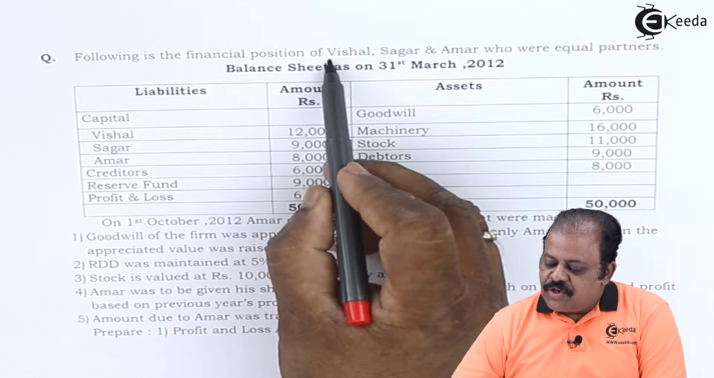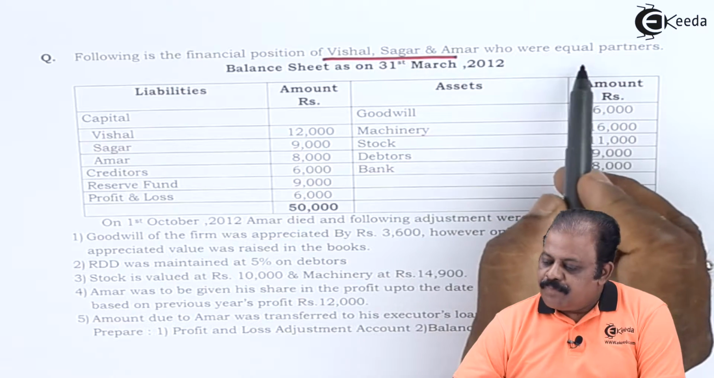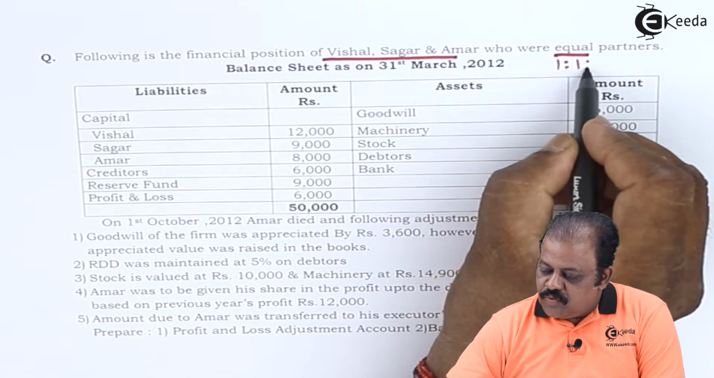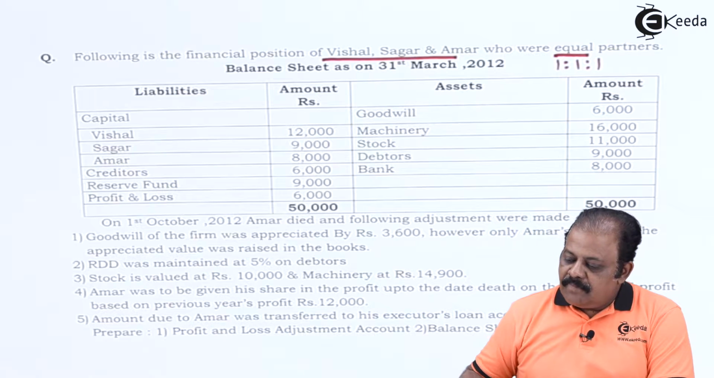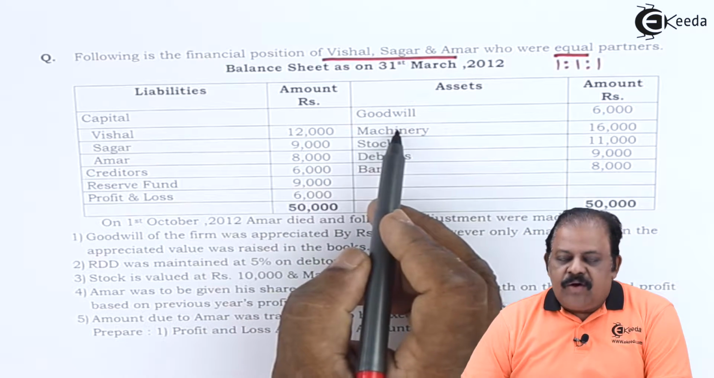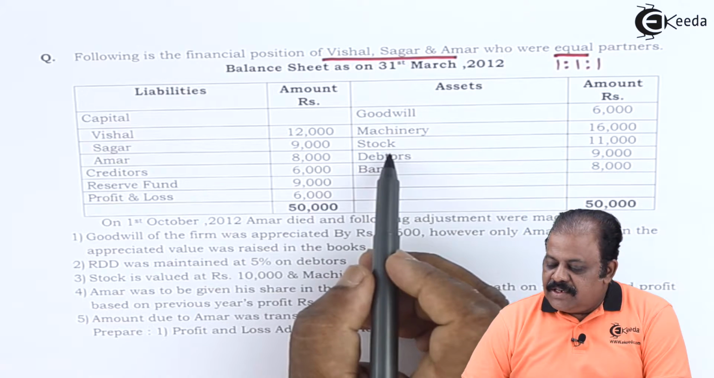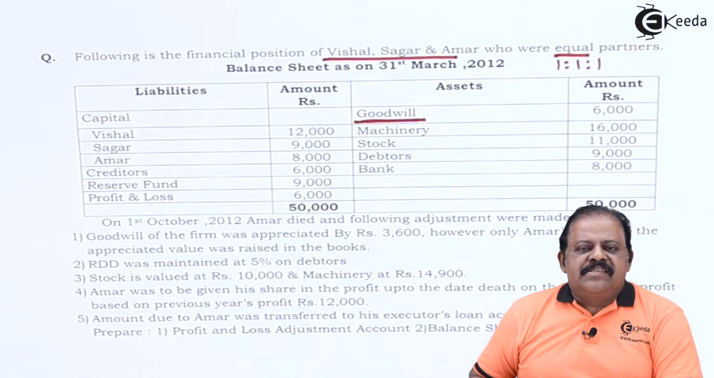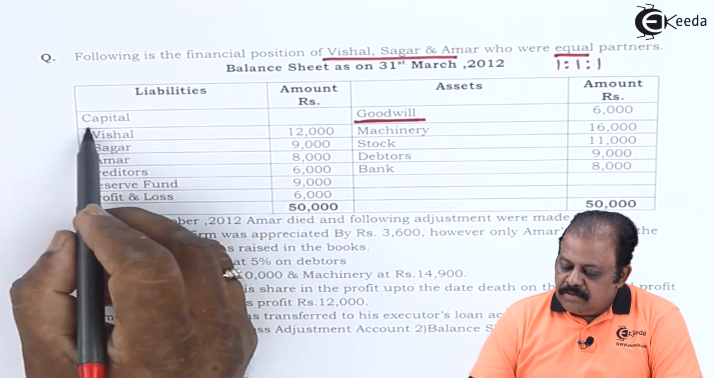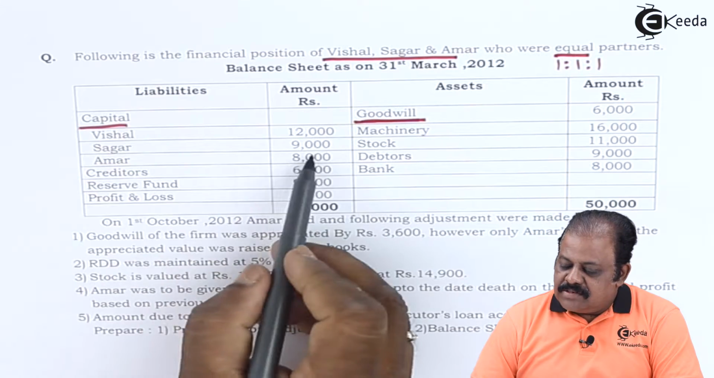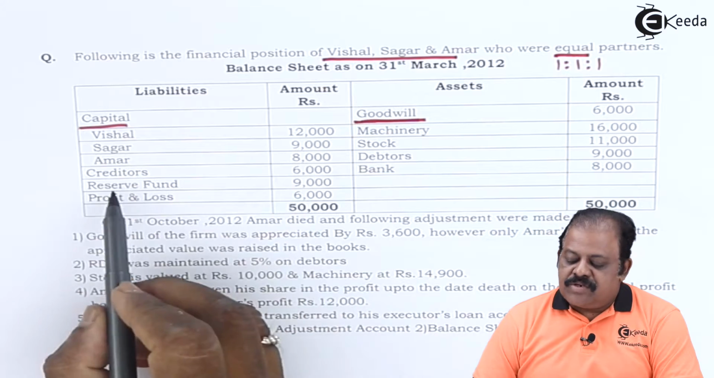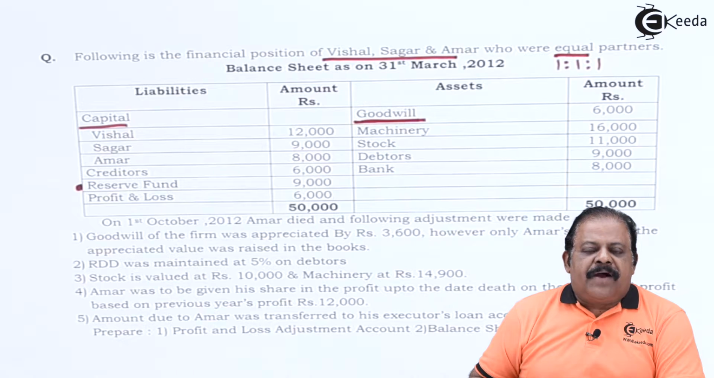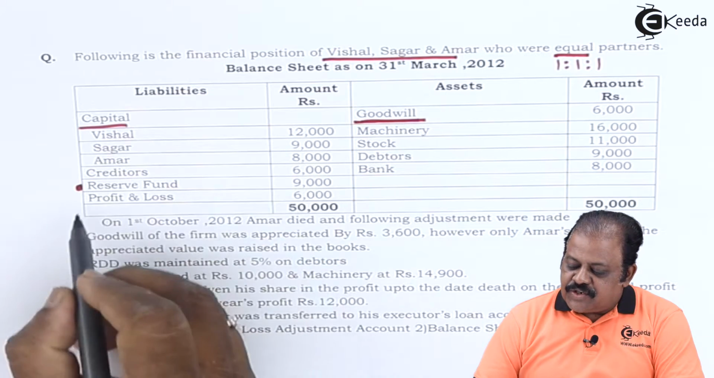Following is the financial position of Vishal, Sagar and Amar, who were equal partners. So ratio is 1:1:1. Assets, we have goodwill, machinery, stock, debtors, bank. You can see here goodwill is existing in balance sheet. Capital of Vishal 12,000, Sagar 9,000, Amar 8,000. Creditors 6,000. Reserve fund will be distributed among partners in their profit sharing ratio.